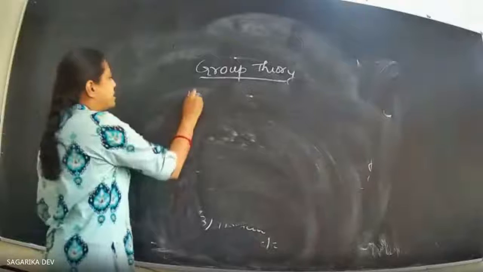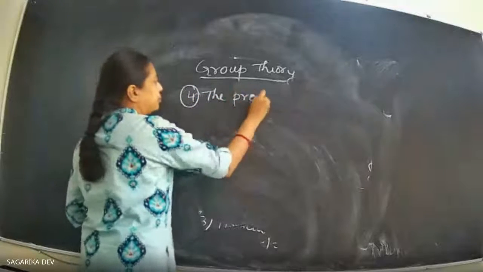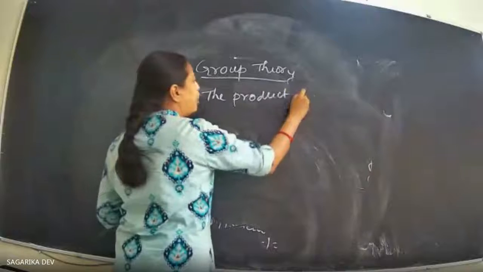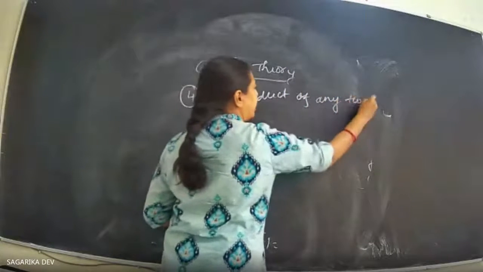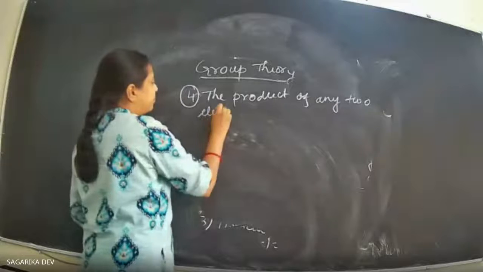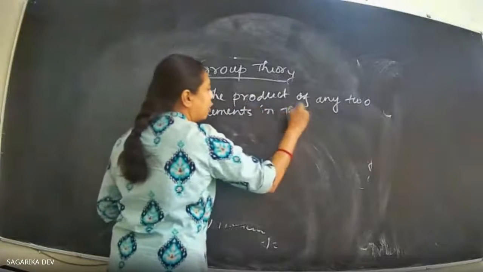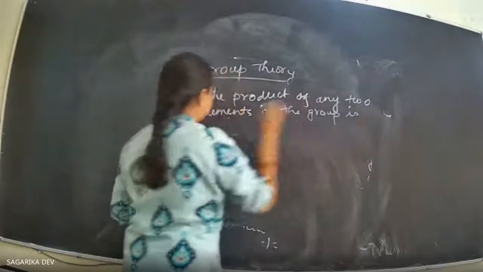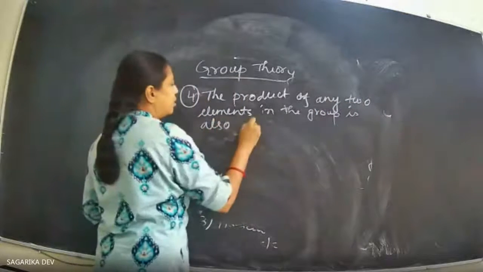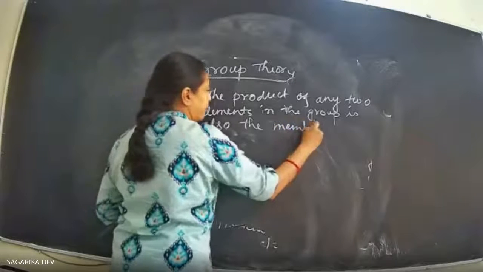The last law is that the product of any two elements in the group is also a member of the group.